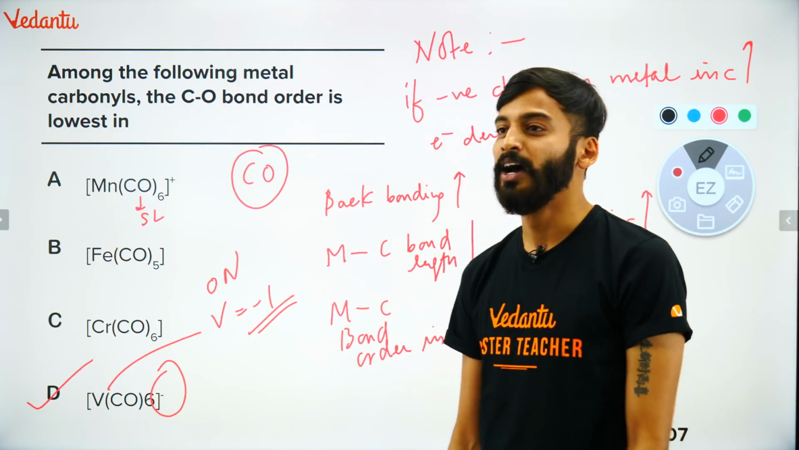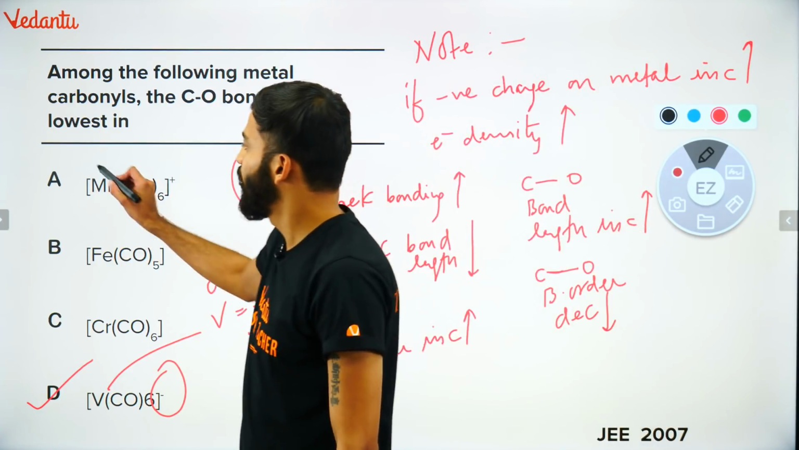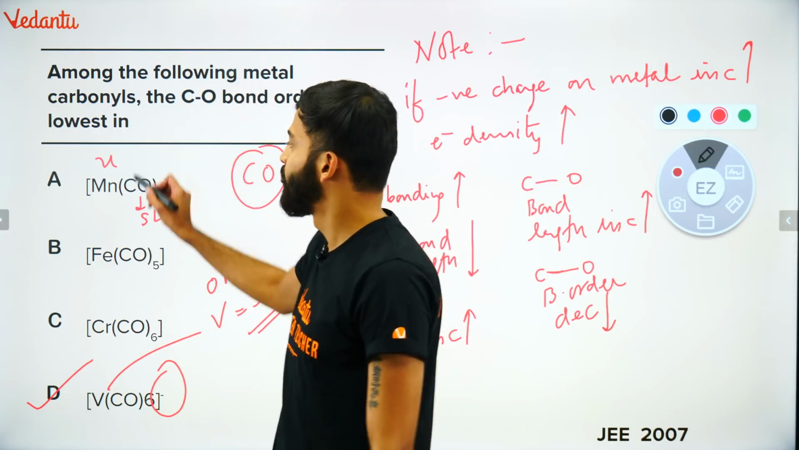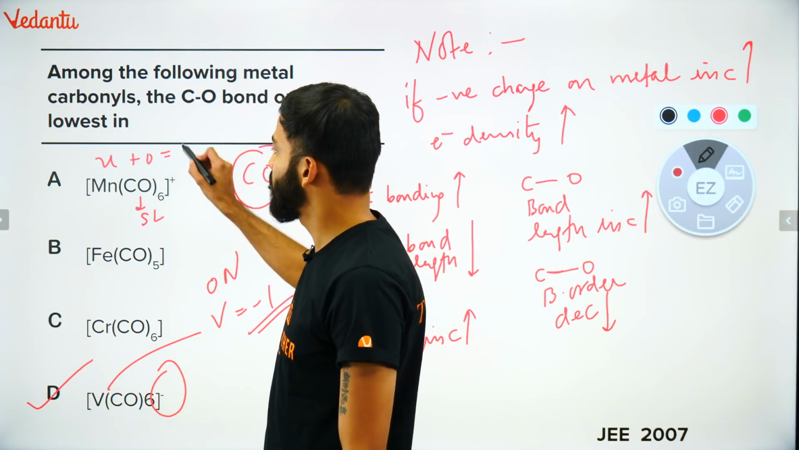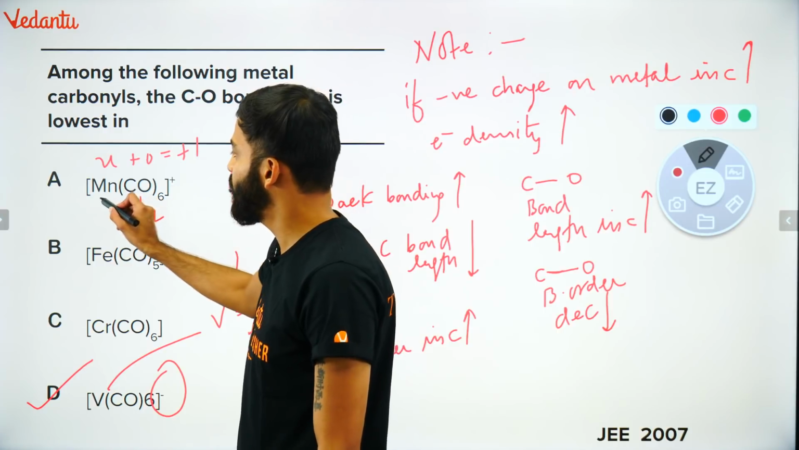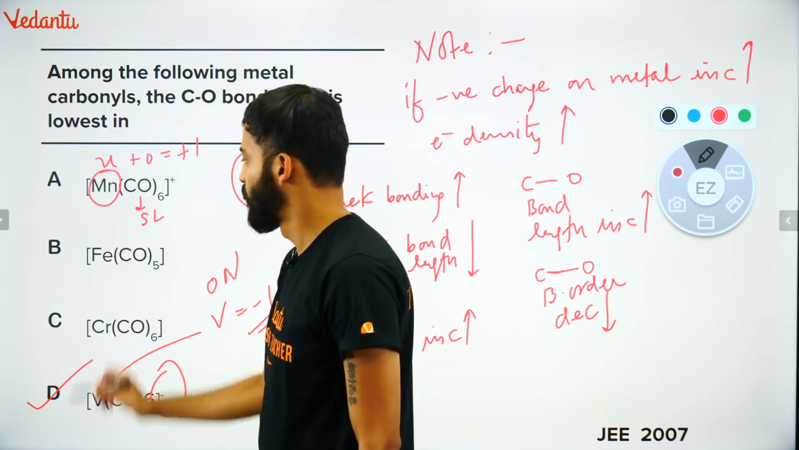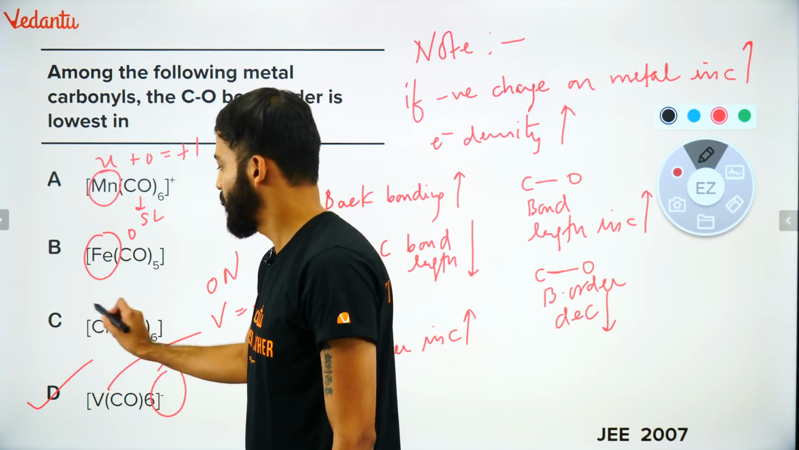Very nice. How to know oxidation number? Check this out. X, carbonyl is a neutral ligand. X plus 0. What is the overall charge? Plus 1. So X will be here. The oxidation number would be plus 1. Here it will be 0. Here it will also be 0.